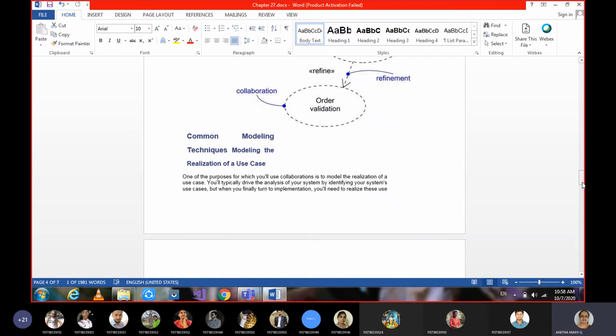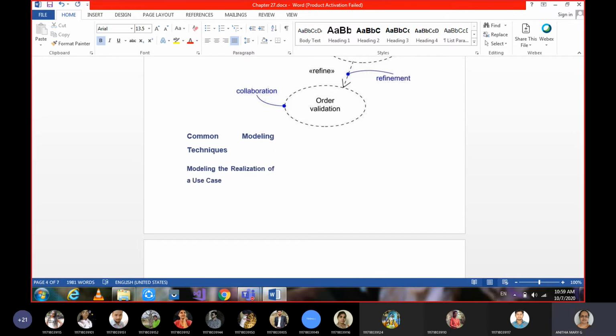Okay, so this is the first part of the chapter, and then moving on to the second part. That is about common modeling techniques. Okay, so the first one we have is modeling the realization of use cases.